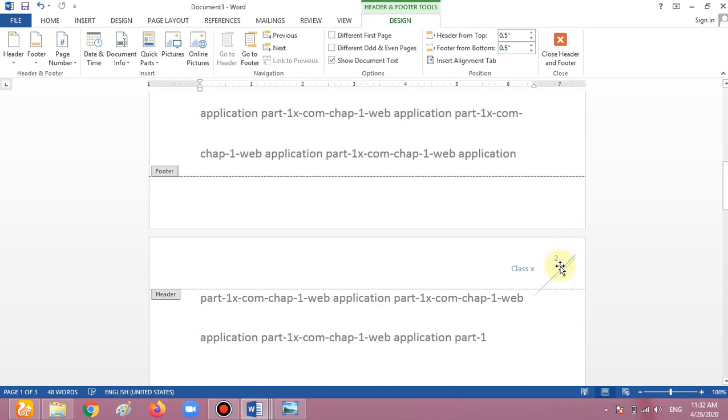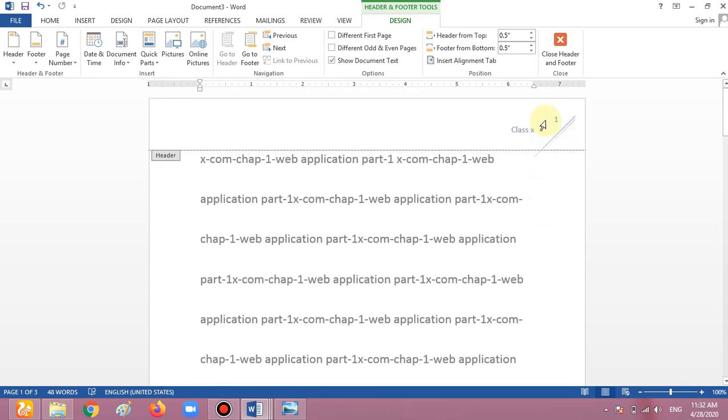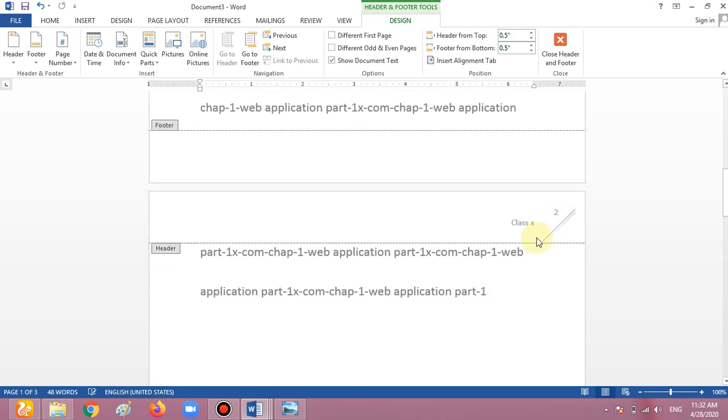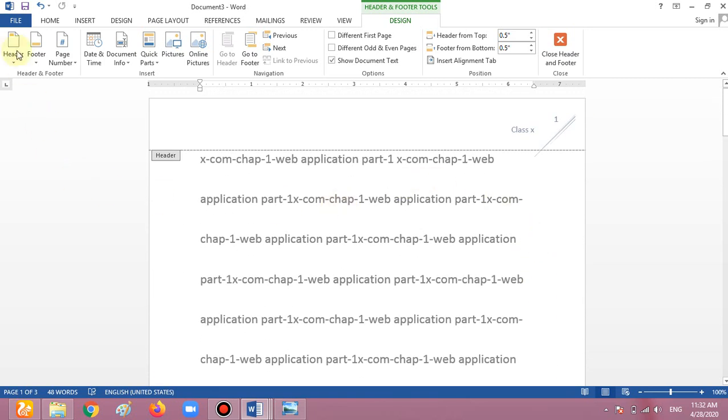It's showing page number 2, and it's showing page number 1. How many times did we write it in class 10? Only one time, and it's going to everyone. Now we're using the footer. How can we use the footer? You can easily use a footer from the header's design.